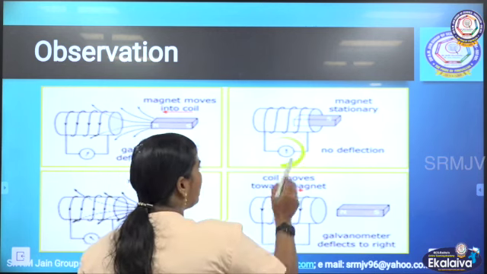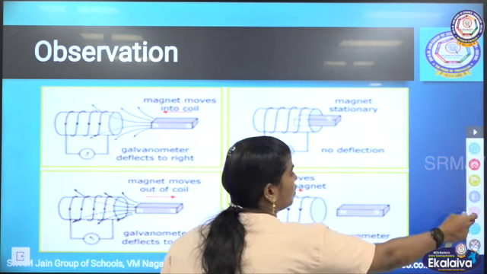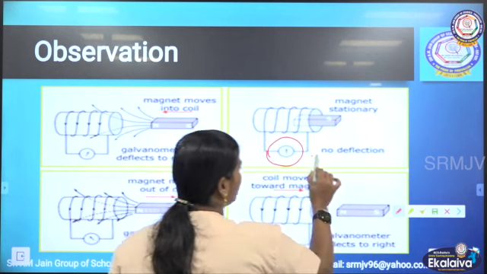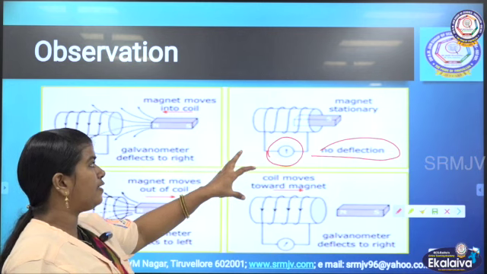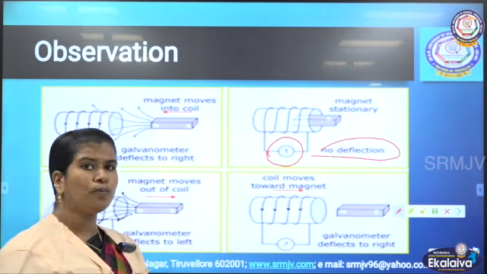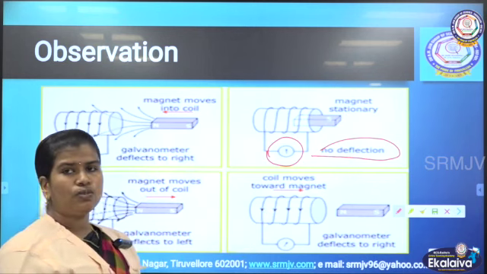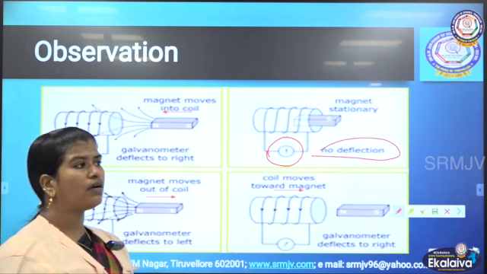If we keep the magnet stationary, there will not be any deflection, no deflection at all. So either the magnet or the coil should be in movement. Even when you move the coil towards the magnet, there will be a deflection in the galvanometer.